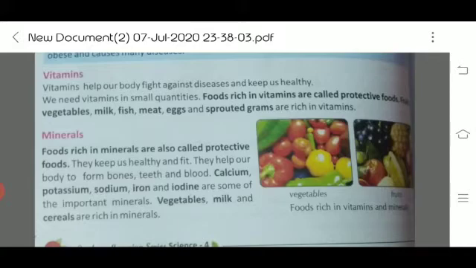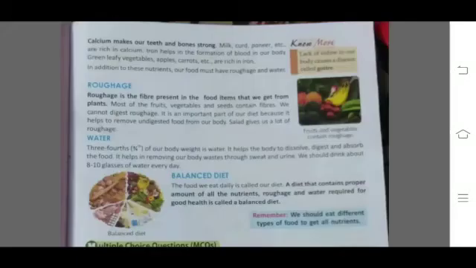Next topic is minerals. Minerals are also known as protective foods because they keep us healthy and fit. They form our bones and teeth. Calcium, potassium, sodium, etc. are known as minerals. It means they are examples of minerals. Calcium is a type of mineral which keeps our bones and teeth strong and healthy.